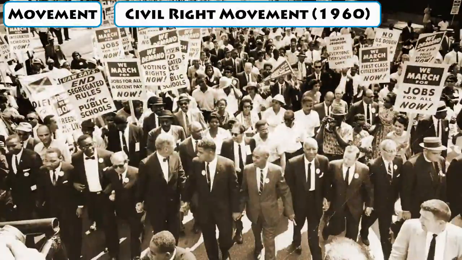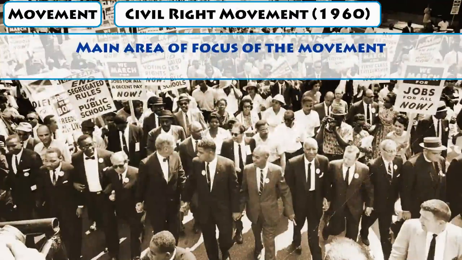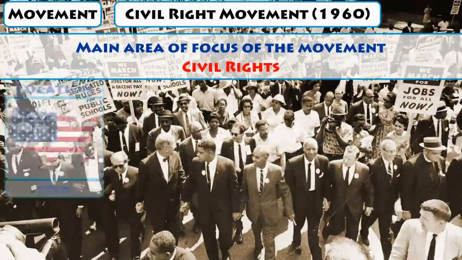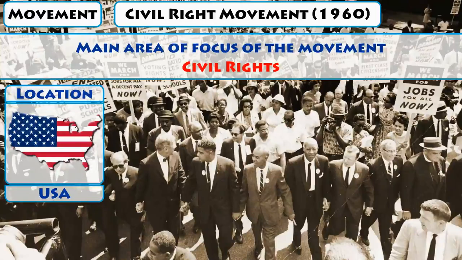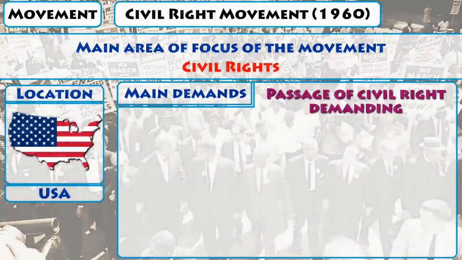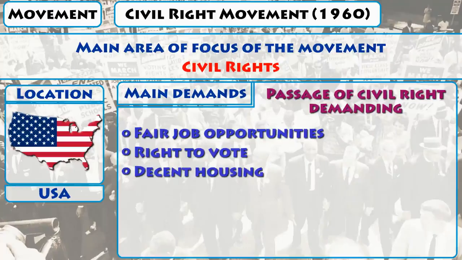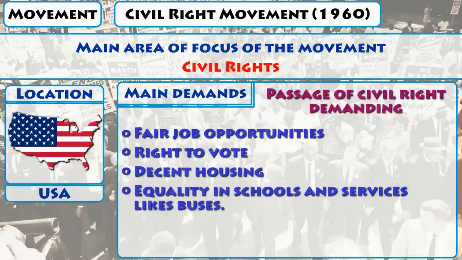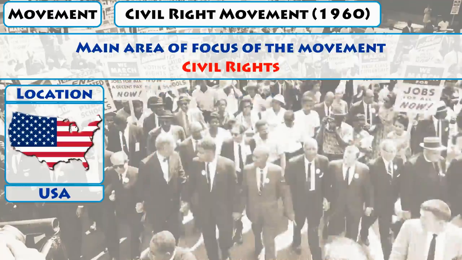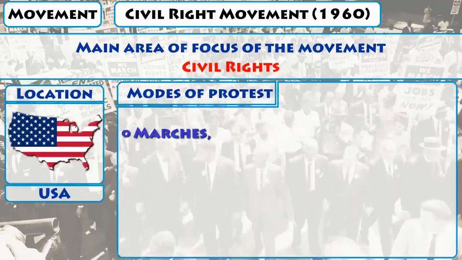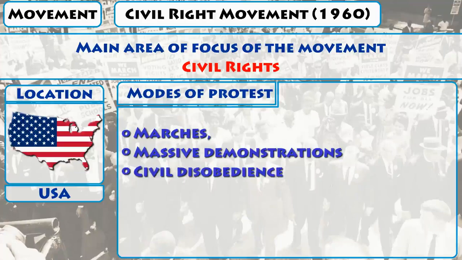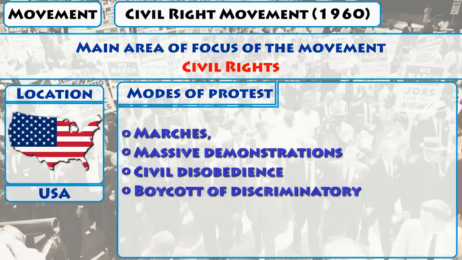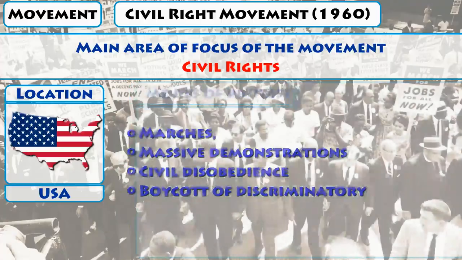Movement: Civil Rights Movement, 1960. Main area of focus of the movement: civil rights. Location: USA. Main demands: passage of civil rights laws demanding fair job opportunities, right to vote, decent housing, equality in schools and services like buses. Modes of protest: marches, massive demonstrations, civil disobedience, boycott of discriminatory practices.